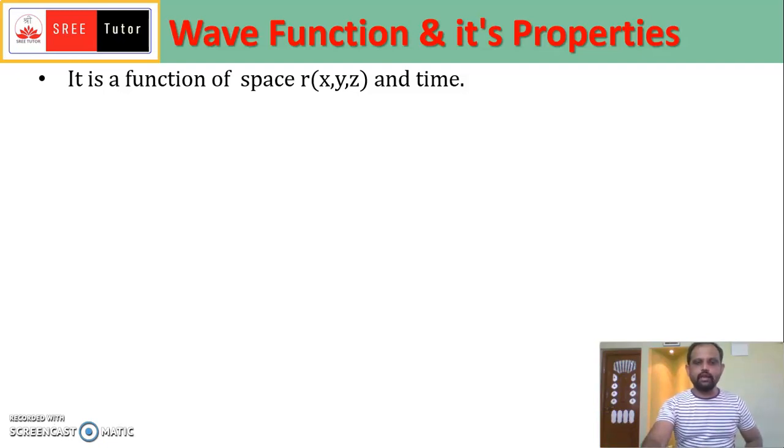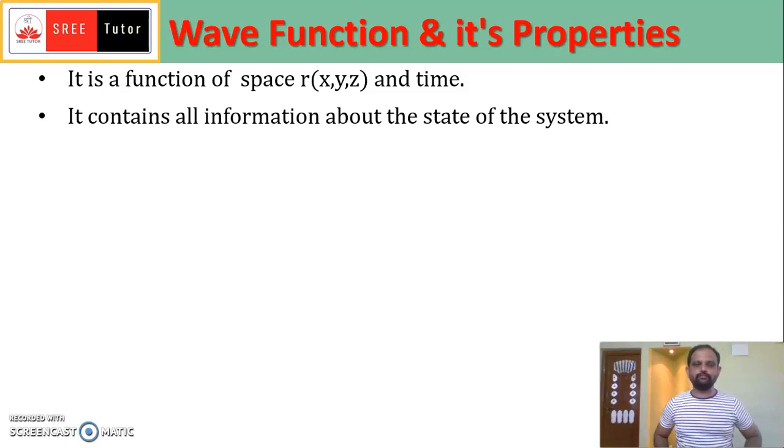It depends purely on space and time. It contains all the information about the state of the system, as I said already. So if you solve that wave function, you will get all the information about the state of the system. In a quantum system there are a number of states, and each state is described by the wave function. If you solve that wave function, you will get all the information about the system.